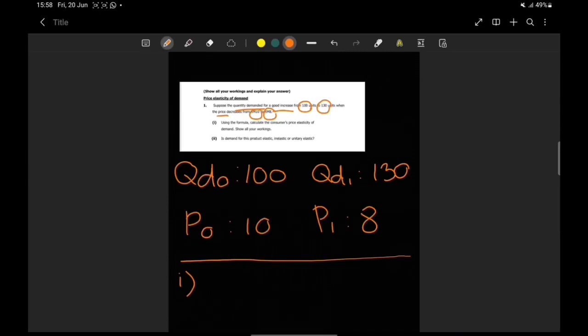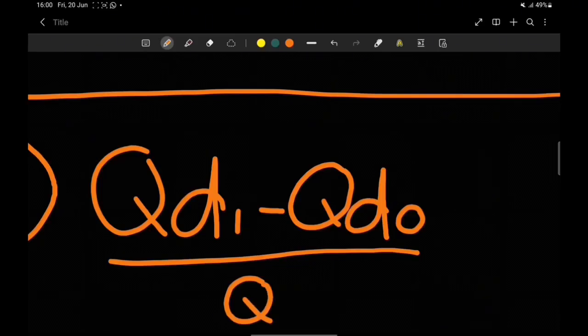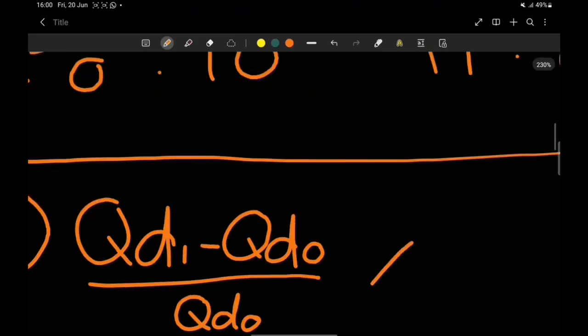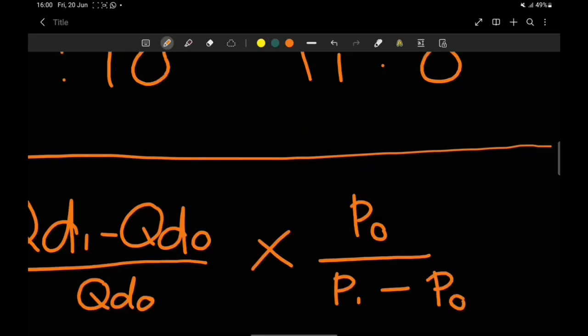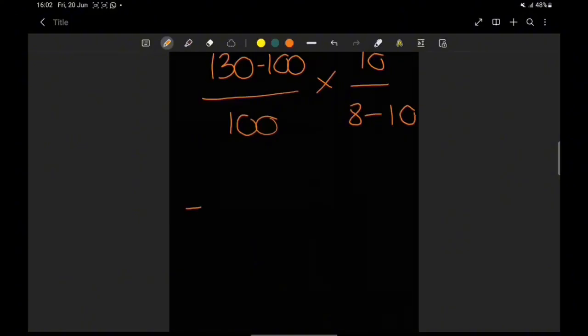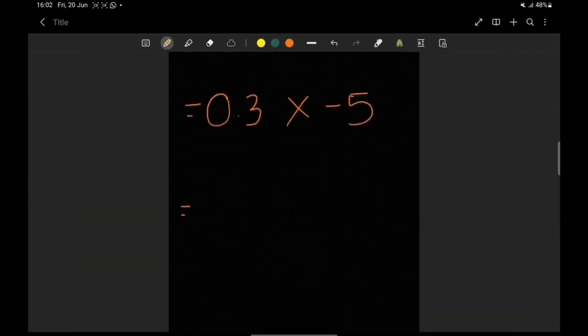Looking at question number 1, using the formula, calculate the consumer's price elasticity of demand. New quantity demanded minus initial quantity demanded, divided by initial quantity demanded, multiplied by the initial price, which is P0, divided by the new price minus the first price. Next, we get 0.13 multiplied by negative 5. So the answer is negative 1.5.